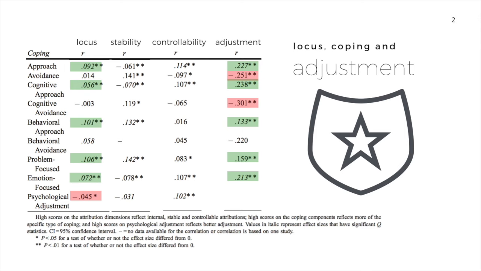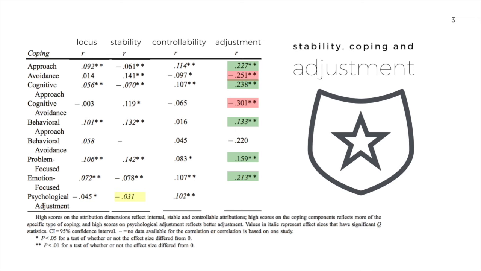So let's have a look at stability as an attribution that may or may not affect someone's coping and their adjustment. First of all, we want to see, does the idea that a stable attribution for the health problem lead to a different type of coping as an unstable attribution? Remembering that higher scores here indicate a more stable attribution, looking first at psychological adjustment down the bottom, we can see that there doesn't seem to be a clear relationship between stability and their psychological adjustment. It doesn't seem to matter whether the cause is stable or unstable when we're trying to identify how someone's going to feel about their health condition.